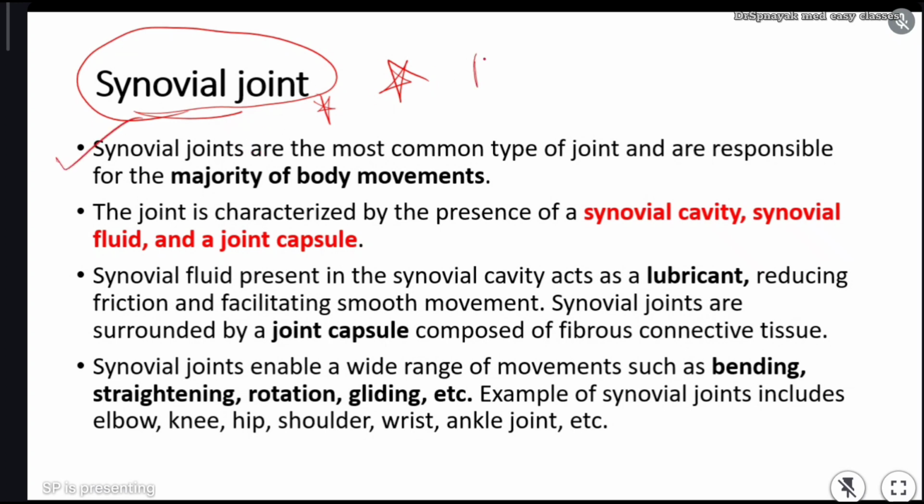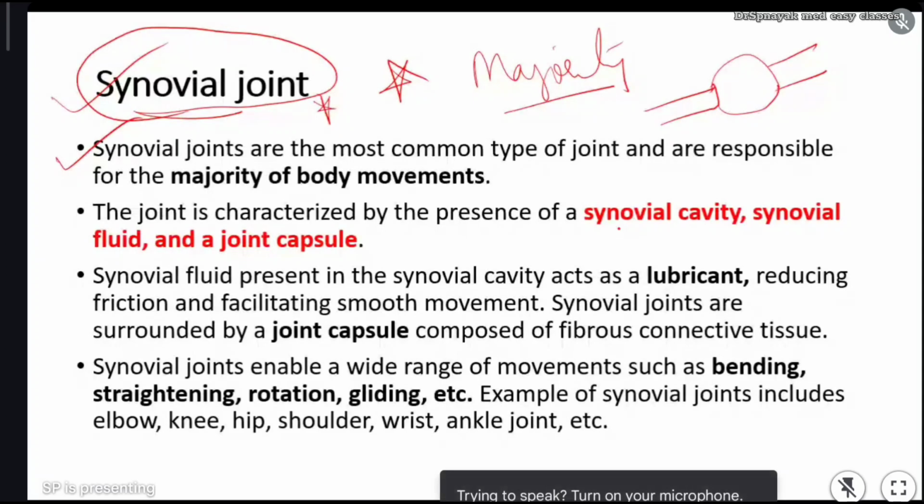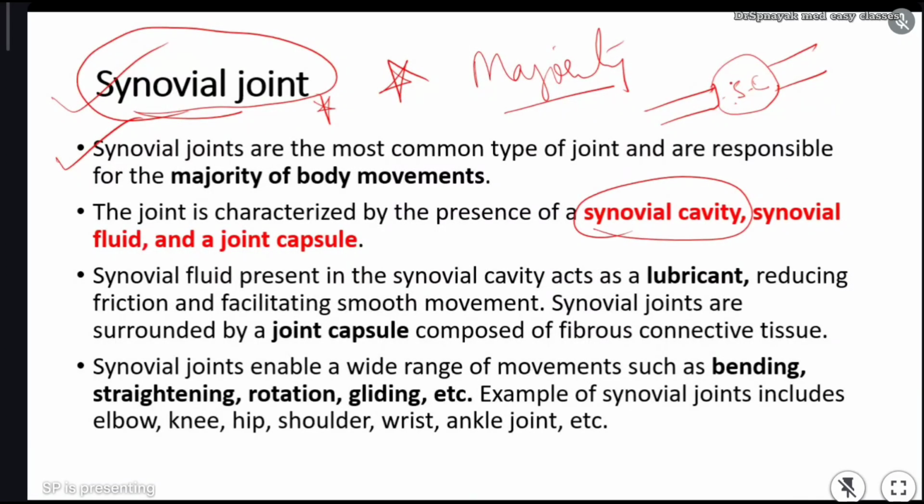Majority of joints are classified under synovial joints. Number one, these joints will contain a cavity between two bones. They will contain a cavity between two bones, that is called synovial cavity. And this synovial cavity is filled with synovial fluid, and the two bones are connected together by a capsule which is called a joint capsule.